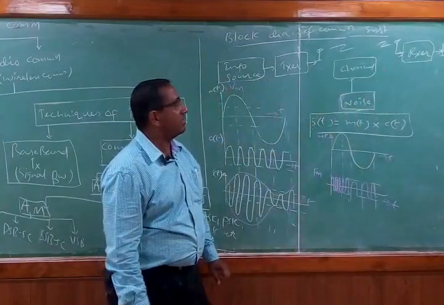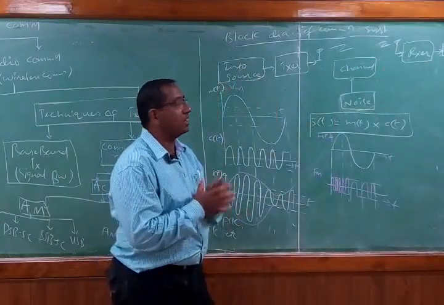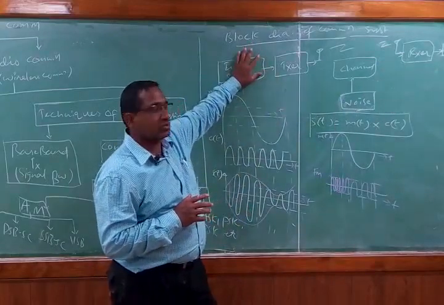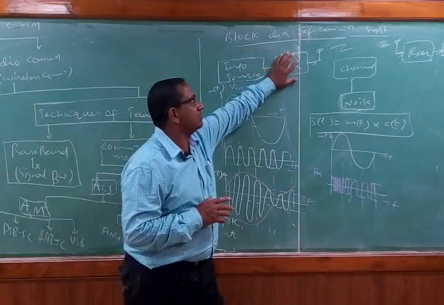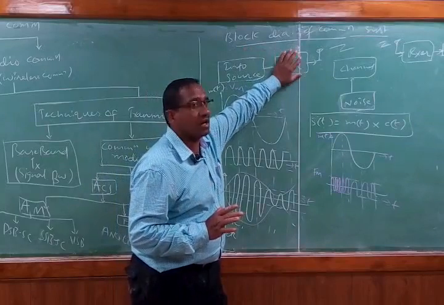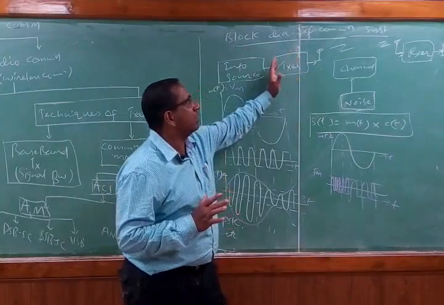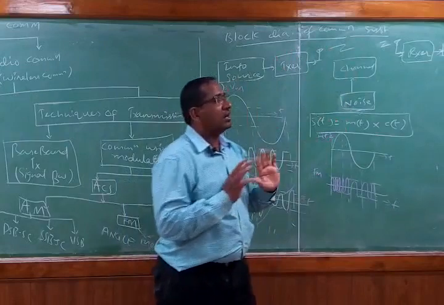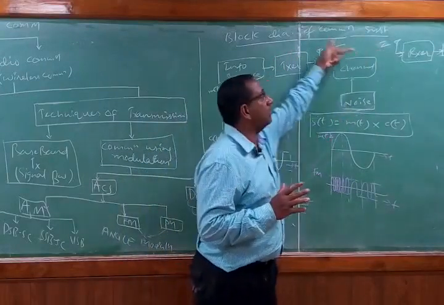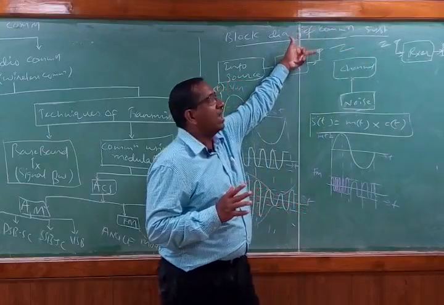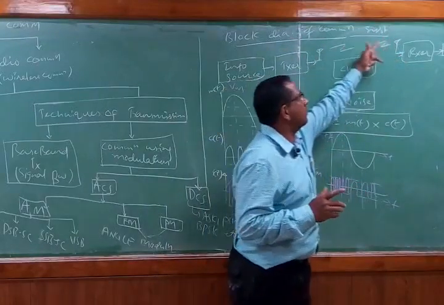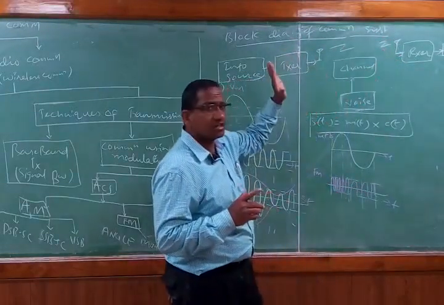Now here we are making some assumptions. What are the assumptions we are making in this analog communication subject? We don't have an information source, we directly have a transmitter. This transmitter has a signal that is electrical in nature. That signal we are now processing so that it can be transmitted through the channel. We are not discussing how we transmit the signal in the wireless medium. That will be taken care of by the transmitting antenna, and the reception part will also be taken care of by the receiving antenna, which we discuss in the antennas and wave propagation subject. It is another part for us.